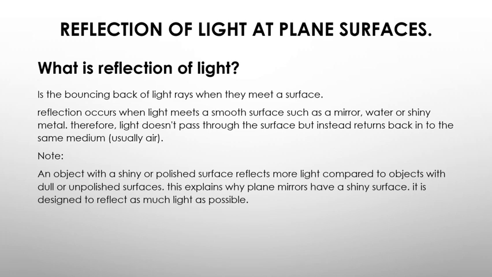However, you also need to note that an object with a shiny polished surface reflects more light compared to objects with dull or unpolished surfaces. And this basically explains why plane mirrors have a shiny surface, designed to reflect as much light as possible. But reflection occurs in two forms.